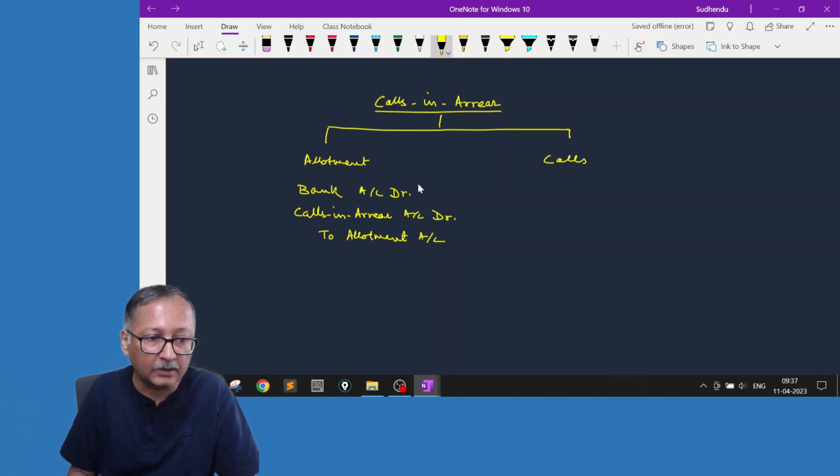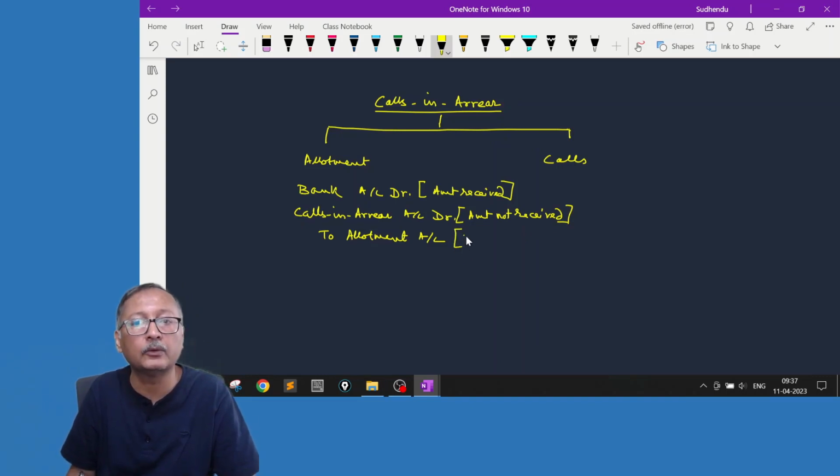This is the amount received, and this is the amount not received. This is the total allotment amount. Total allotment amount is what?